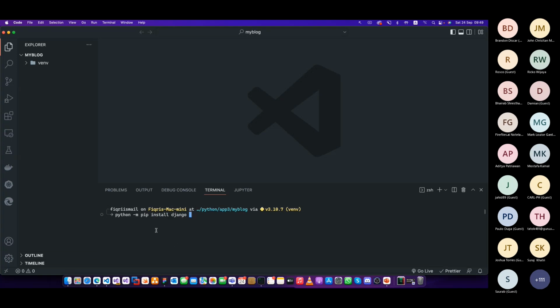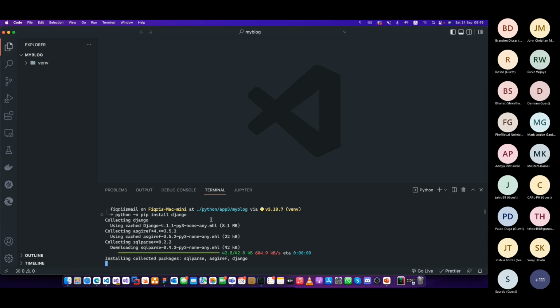So if you go here, you can say python -m pip install django. This is the command, right? Now press enter. Now Django will install.